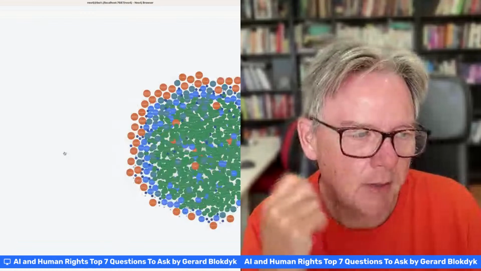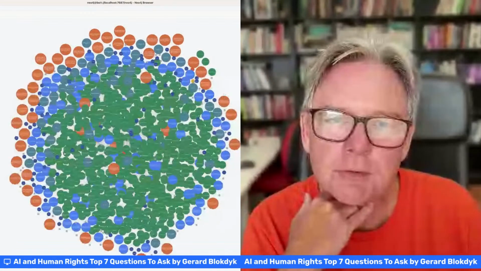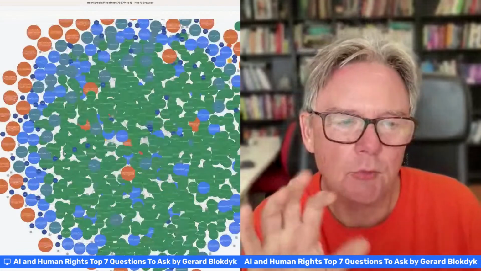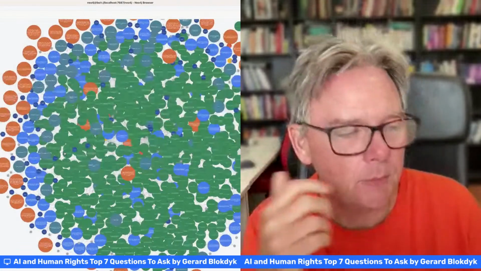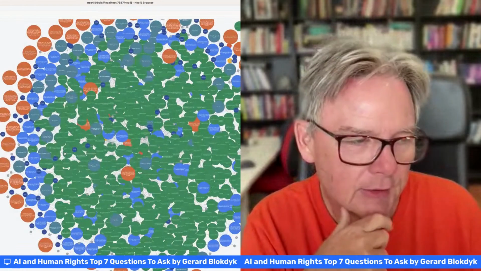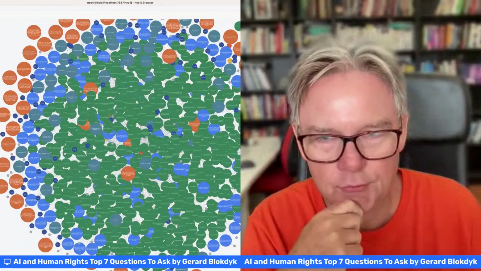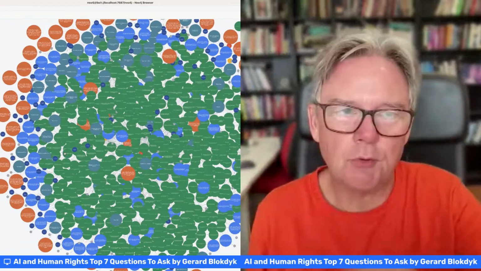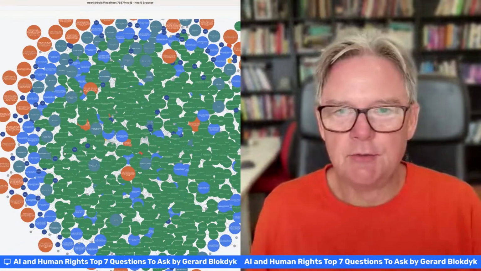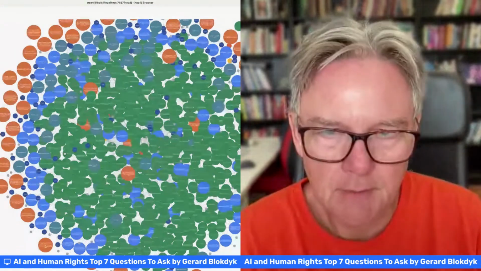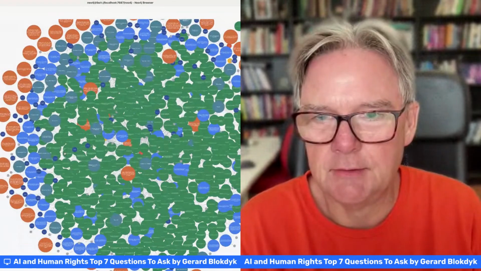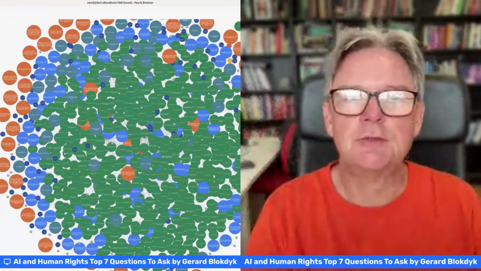414 essential inquiries regarding human rights. Those are the questions, the blue balls that we have here. The blue balls are all the questions, and we see the 7 most important ones, and 2,710 recommendations. Those are the green balls, and all their connections. And the orange balls, they are the explanations of all the main areas that we're covering here surrounding human rights for artificial intelligence.